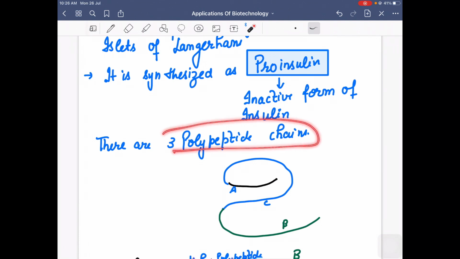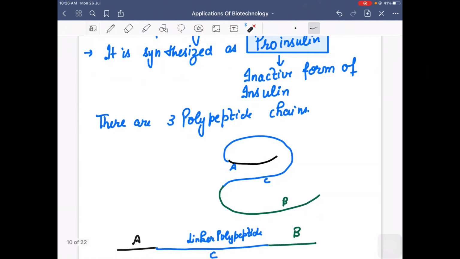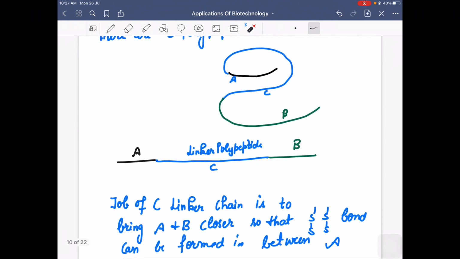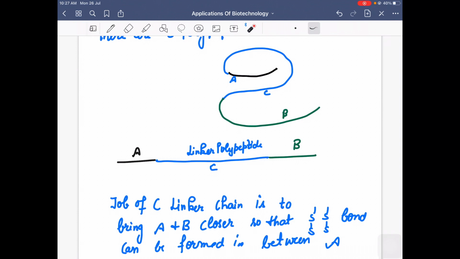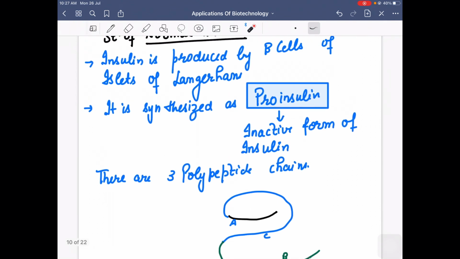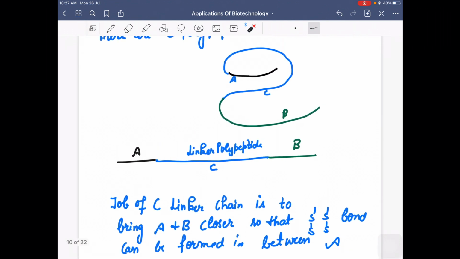There are three polypeptide chains observed in this proinsulin: chain A, then chain C, and then chain B. A and B are connected with the help of another polypeptide, a linker chain, which is called C. The job of the C chain, which is not mentioned in NCERT correctly, is that it acts as a linker chain. It is to bring A and B chains closer.